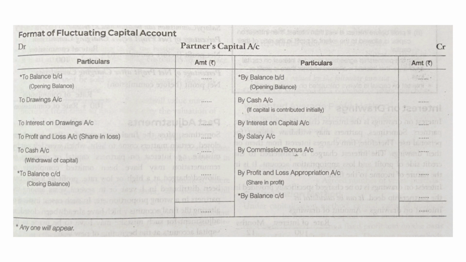And on the debit side, it will record all the drawings, interest on drawings, profit and loss, a share of loss. Then cash account. Cash account actually shows a withdrawal of capital, and there is a balance carried down, which is actually the difference between both the sides, which is a closing balance.